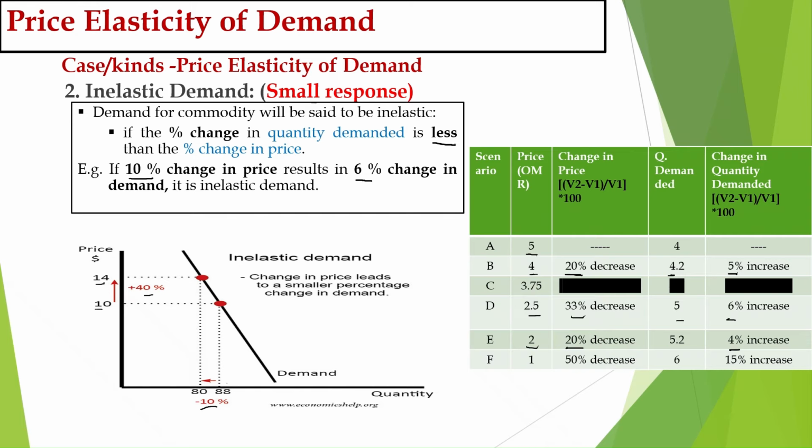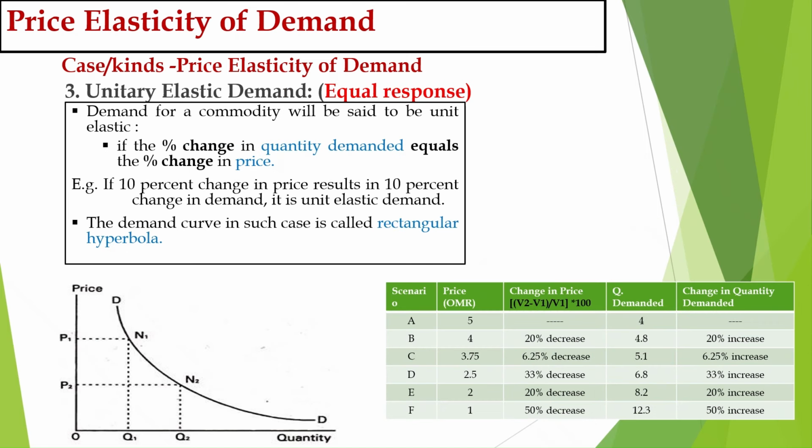The third one, we are going step by step. In the first one, perfectly inelastic demand, it is 0. In the second one, the percentage change in price is 10%, and the percentage change in demand is less than 10, that is 6%. Now third, it will be equal. It means the percentage change in price is equal to the percentage change in demand, the same percent. When it is equal, it is called unitary elastic demand, which is the third type of price elasticity of demand, where the response is equal.